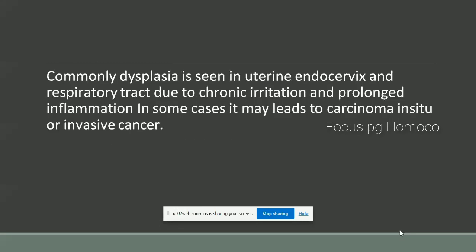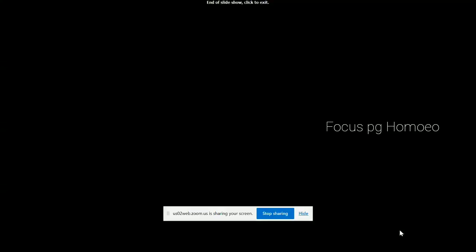Dysplasia is commonly seen in uterine endocervix and respiratory tract due to chronic irritation and prolonged inflammation. In some cases, it may lead to carcinoma in situ, also known as invasive cancer. So with this, cellular adaptation is over.